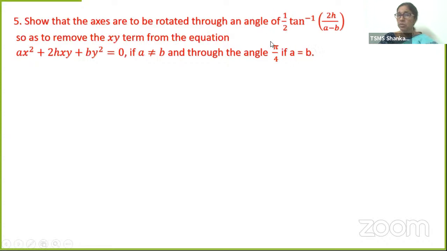When a is equal to b, the angle is pi by 4. Again, I told you what pi is: pi radians are equal to 180 degrees, and 180 by 4 is 45. Let's see how we prove this.